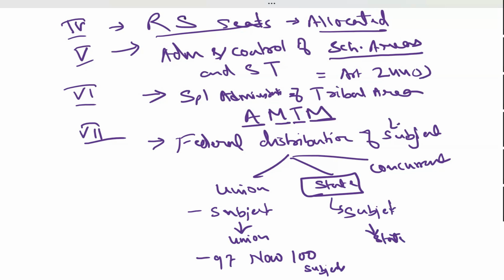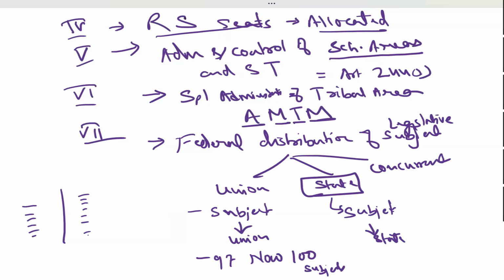These are the federal distribution of legislative subjects, you can say. Legislative means those on which laws are made. There is a division of subjects: these are the items on which the state will make law, and these are the items on which the center will make law. Suppose the issue of policing is there. Who makes law on policing? State, sir. The state makes the law on policing. On defense issues, the center makes the law. So there should be a proper differentiation of tasks. It is a kind of division of labor, we can say, on legislative issues.